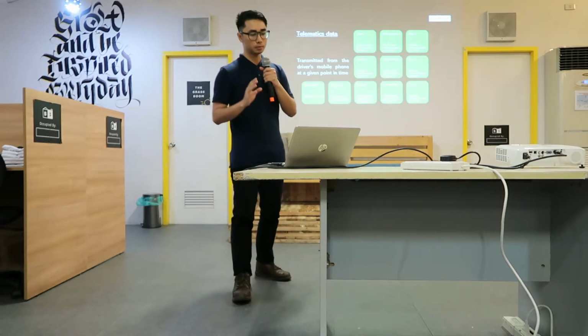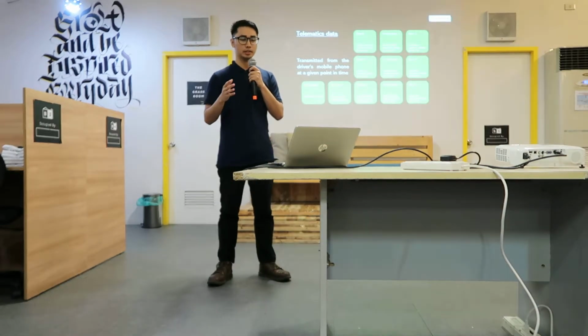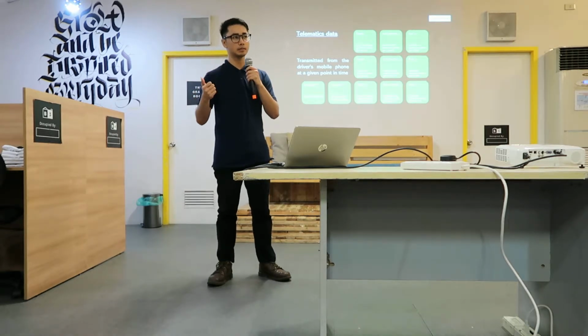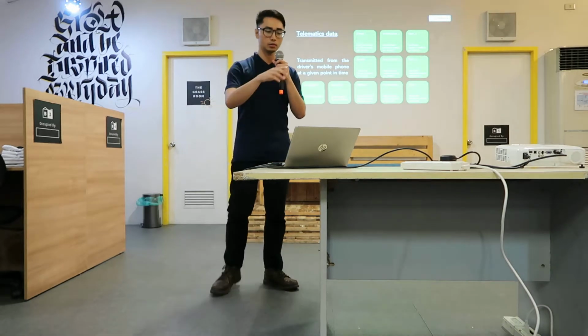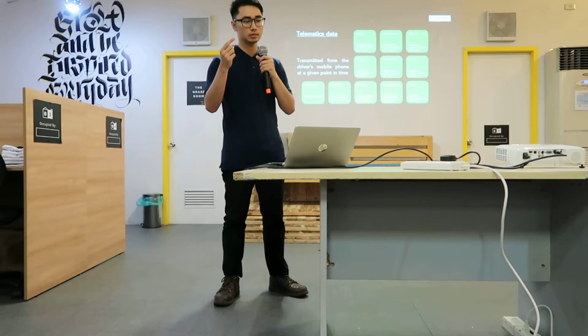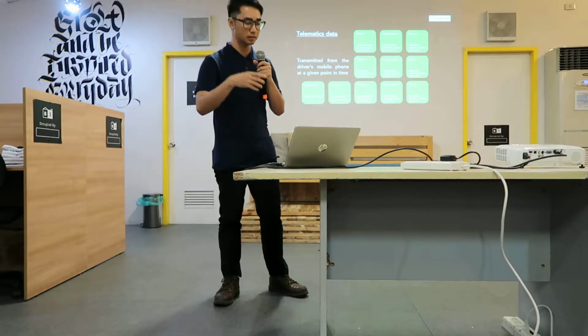Before I move on, let me give you an overview of our data set. We have telematics data. What is telematics data? Telematics data is the data transmitted from the driver's phone with respect to time. In our case, it is transmitted every second per trip.